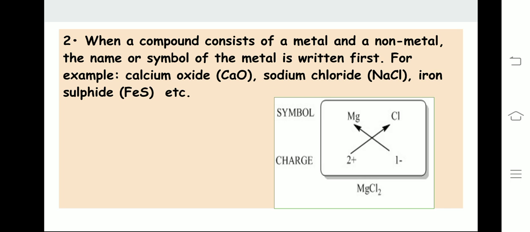Sodium chloride, in sodium chloride, sodium is metal and the metallic symbol is written first. Iron sulfide, iron is a metal and sulfur is a non-metal, thus the formula becomes FeS. Similarly, if we talk about magnesium chloride, magnesium is a metal and its symbol is written first and then the symbol of chlorine.